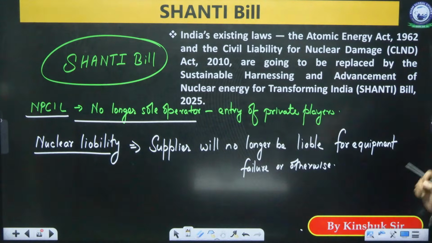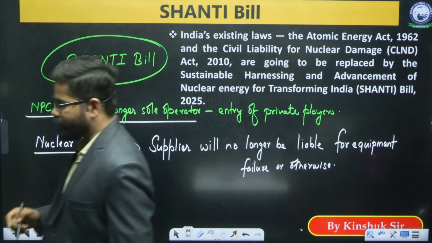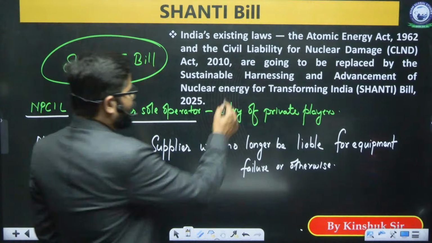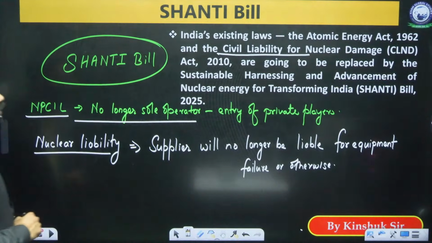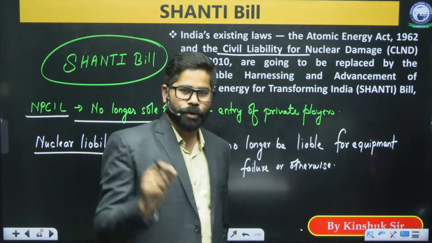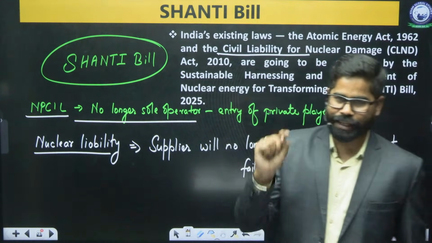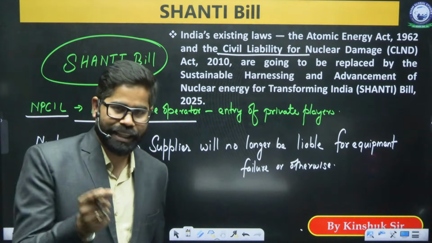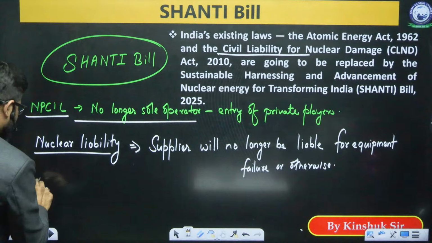the suppliers, this was one of the major challenges. Under the Civil Liability for Nuclear Damage Act, CLND, there was a provision which ensured that the suppliers of the nuclear technology can also be held accountable in case of a nuclear damage. Okay. Third part, that liability,